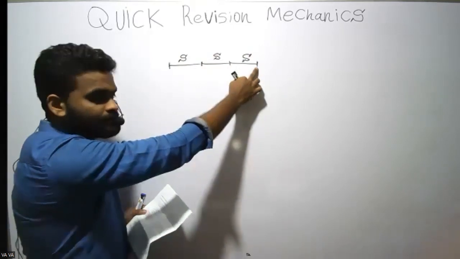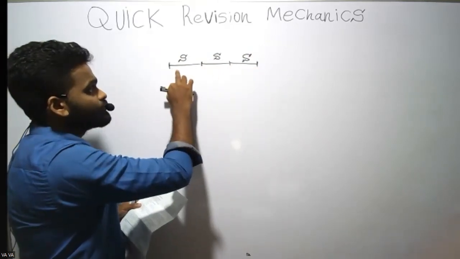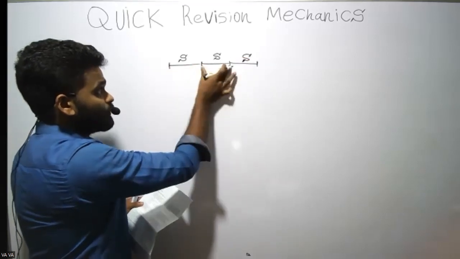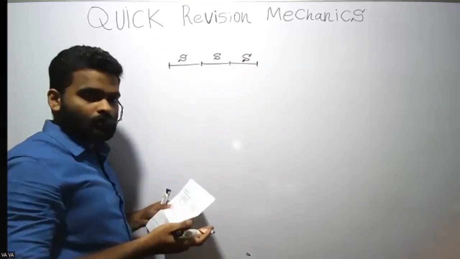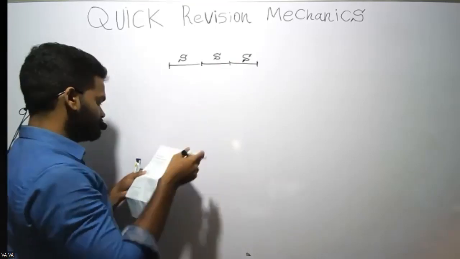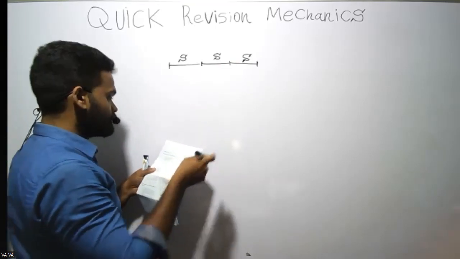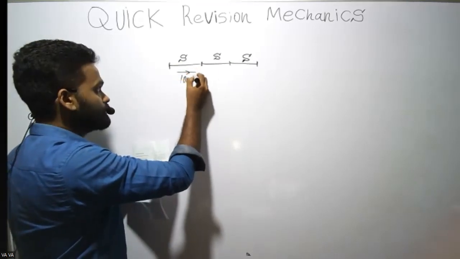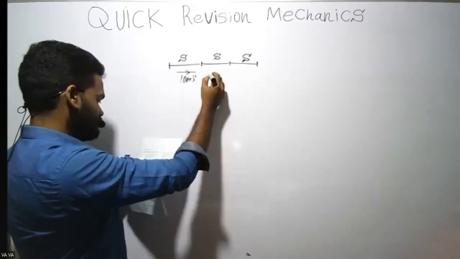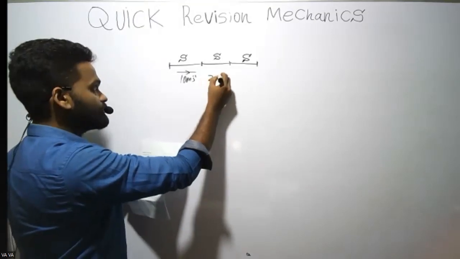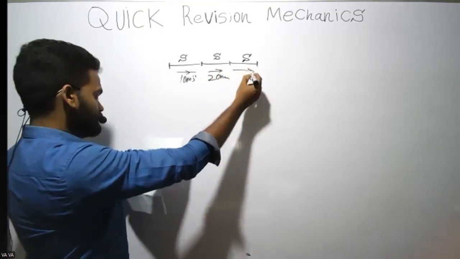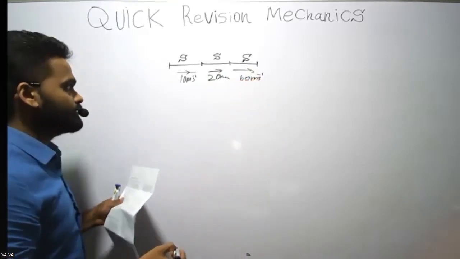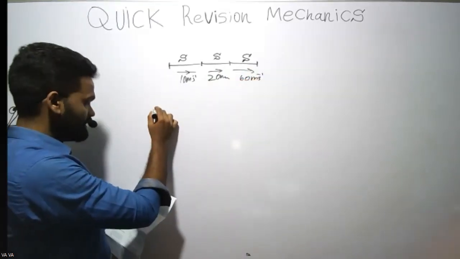The first part is traveled at 10 meters per second, second part 20 meters per second, third part 60 meters per second. Then what you need is average speed.